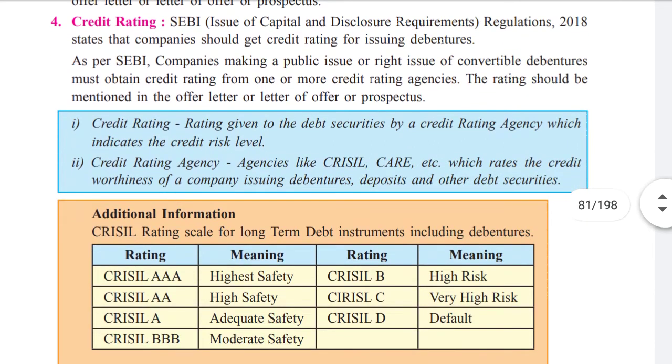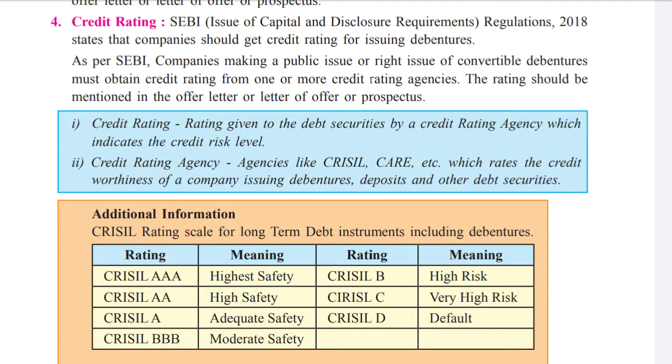Now credit rating. SEBI Issue of Capital and Disclosure Requirements Regulations 2018 states that companies should get credit rating for issuing debentures. As per SEBI, companies making a public issue or rights issue of convertible debentures must obtain credit rating from one or more credit rating agencies. The rating must be mentioned in the offer letter, letter of offer or prospectus.